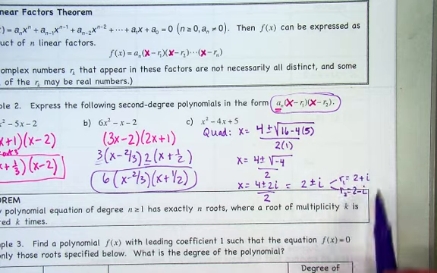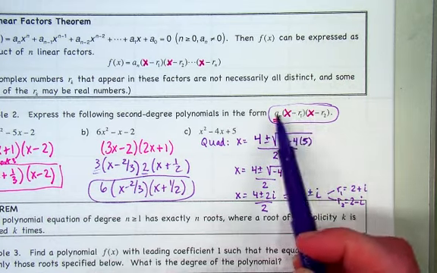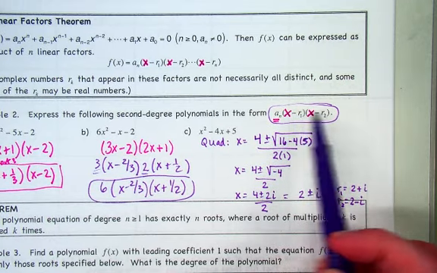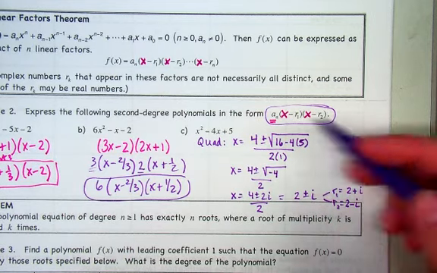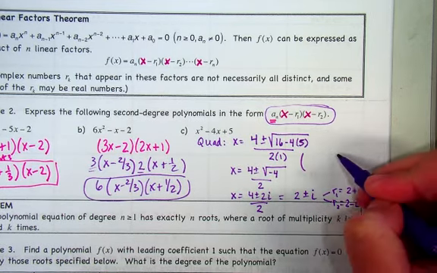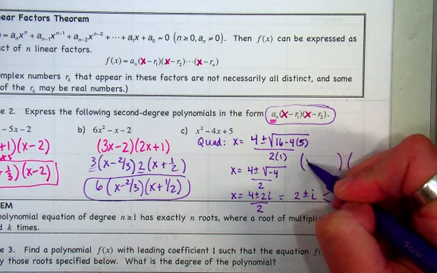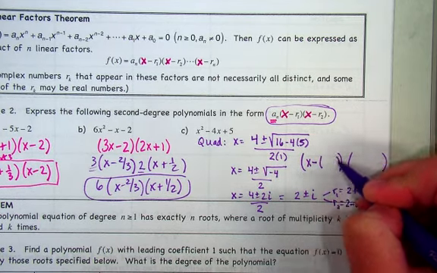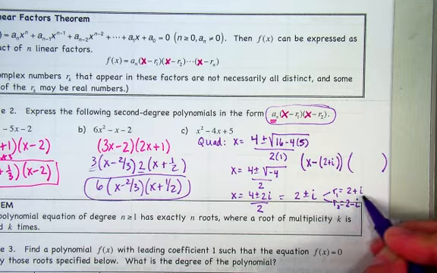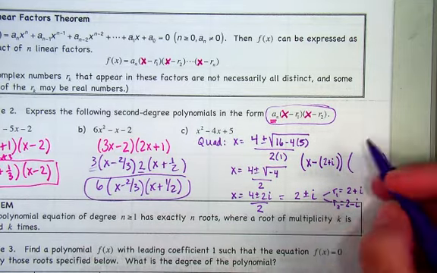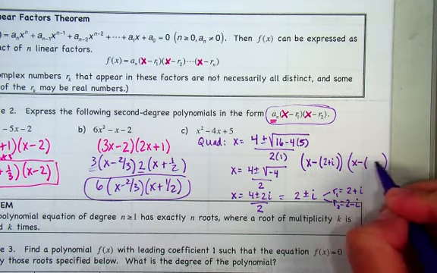So what do I have to do now? I have to rewrite it in factored form. For this exercise, we want to write it out in factored form. So my first term would be x minus the quantity, that first root, 2 plus i. And then the second one would be x minus the quantity, 2 minus i.